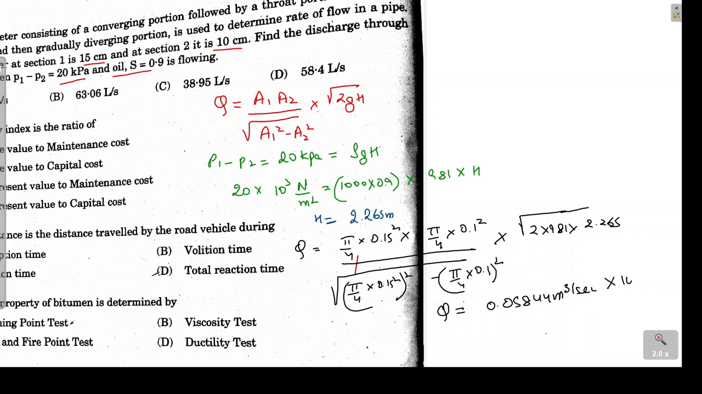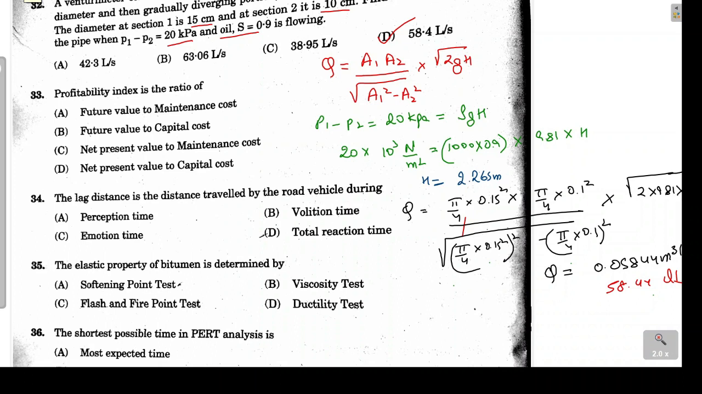So when we multiply it by 10 raised to power 3, this will become 58.44 liter per second, which is our option D. So the correct answer for this particular problem is option D. Next problem, the profitability index is the ratio of.